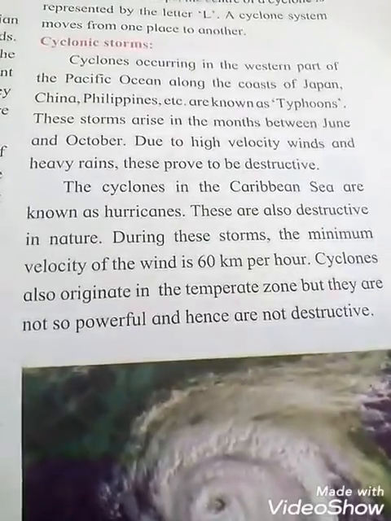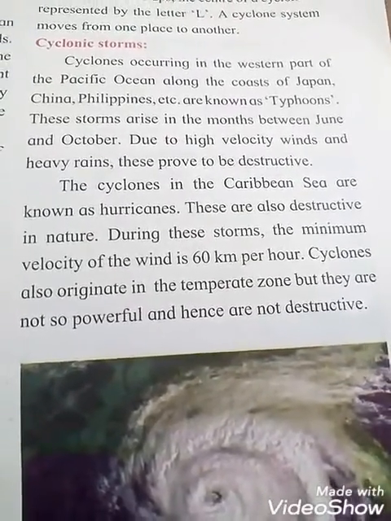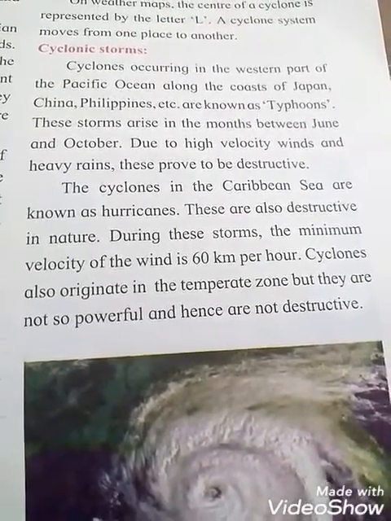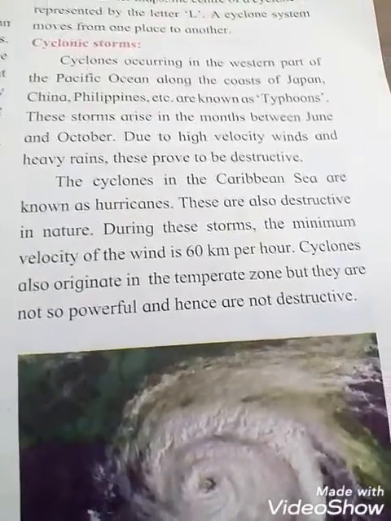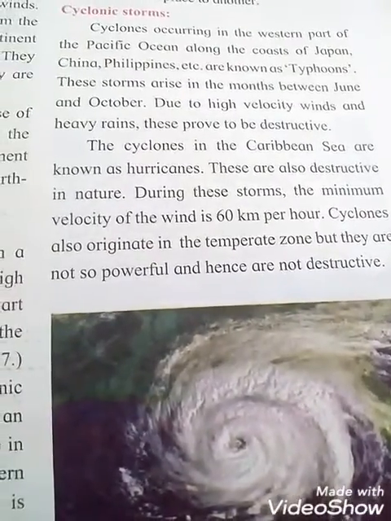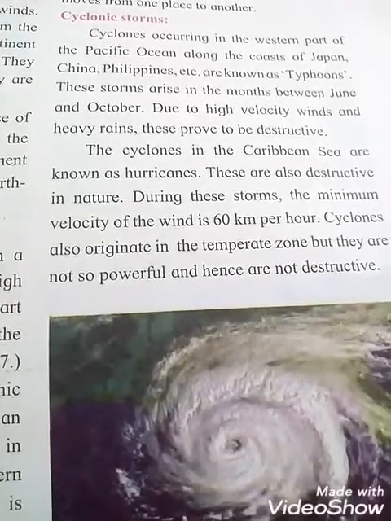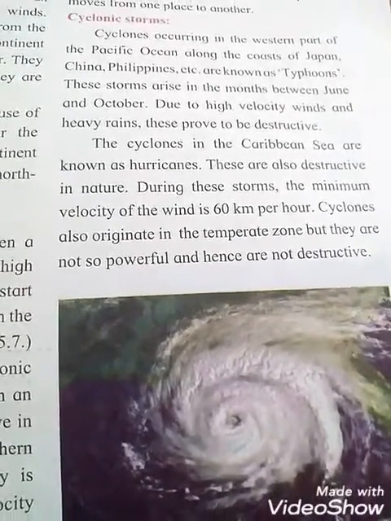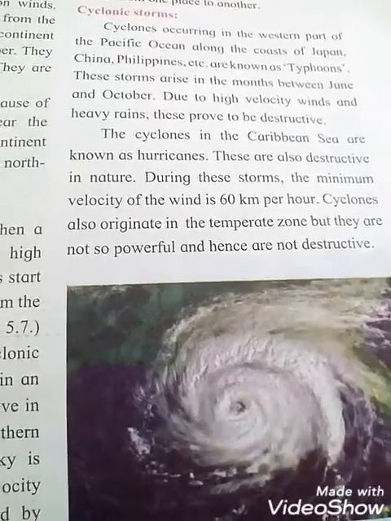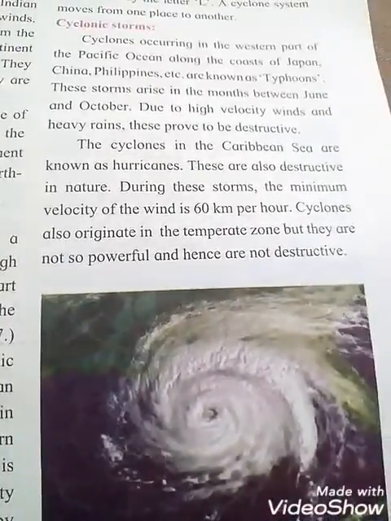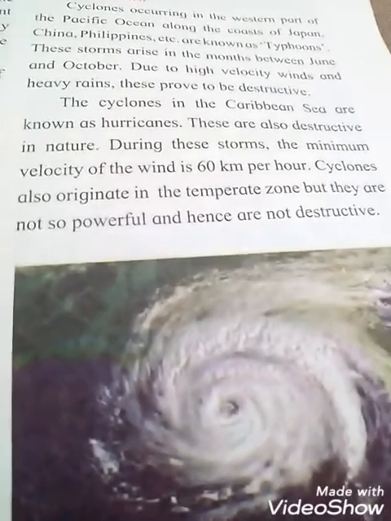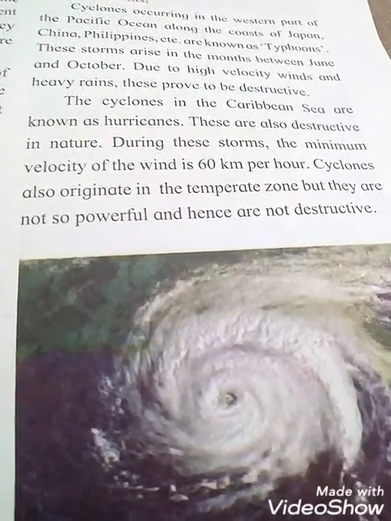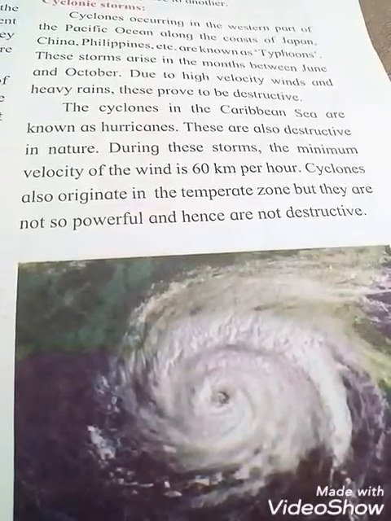The cyclones in the Caribbean Sea are known as hurricanes. These are also destructive in nature. During these storms, the minimum velocity of the winds is 60 km per hour. Cyclones also originate in the temperate zone, but they are not so powerful and hence not destructive. How much is the minimum velocity of the winds? 60 km per hour.